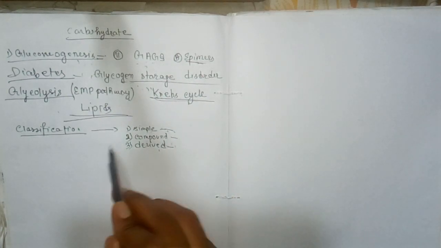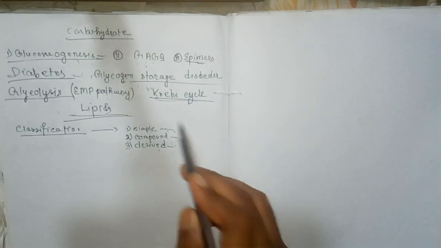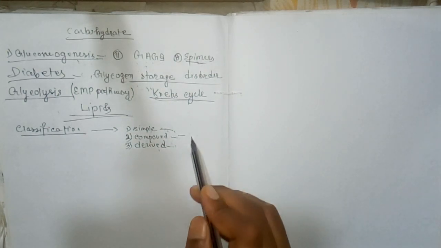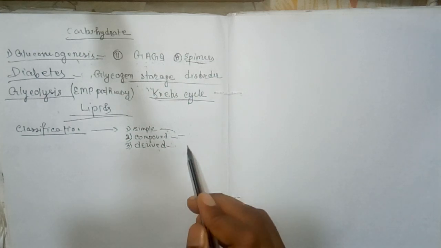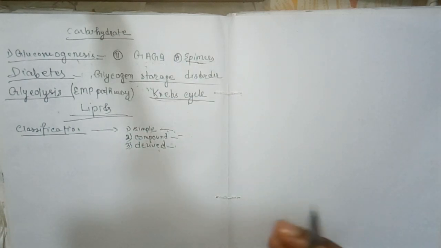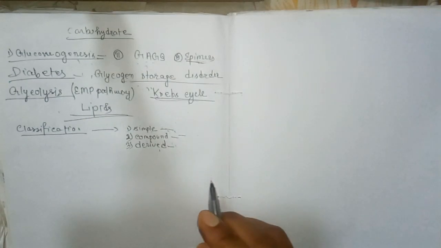So simple lipids are divided into fat and wax. Compound lipids are divided into phospholipid, glycolipid, sulfolipid, aminolipid, and lipoprotein. So these are the classified simple, compound, and derived lipids. Now the important topics of this chapter.